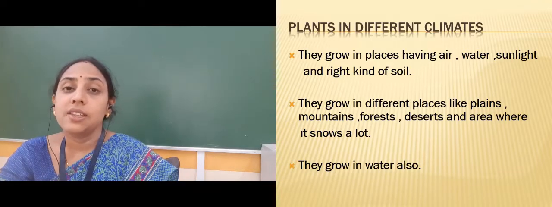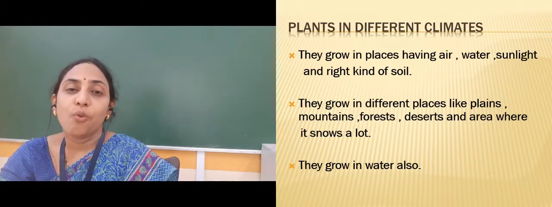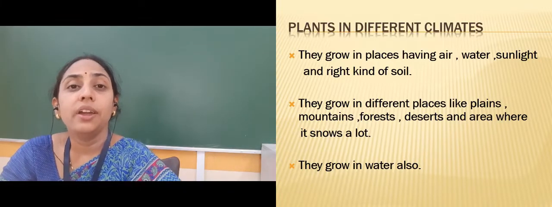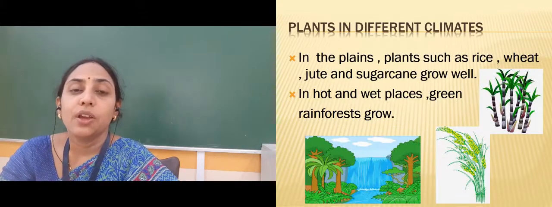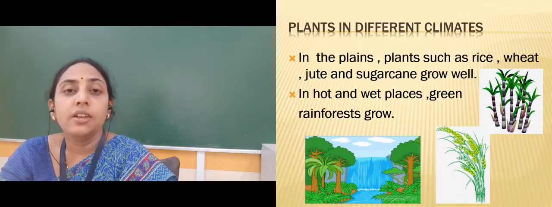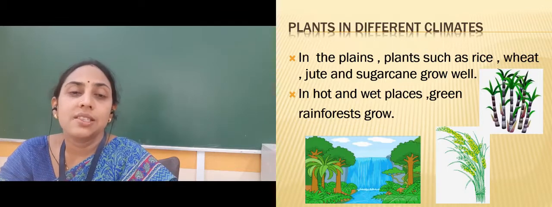We can find some plants growing on land and some plants that grow very well in water. So plants grow in different places. The plants that grow on the plains, like rice, jute, wheat and sugarcane, grow very well on the plains.